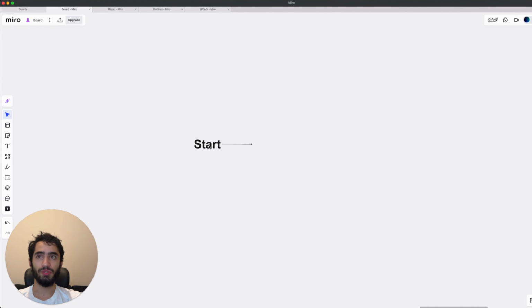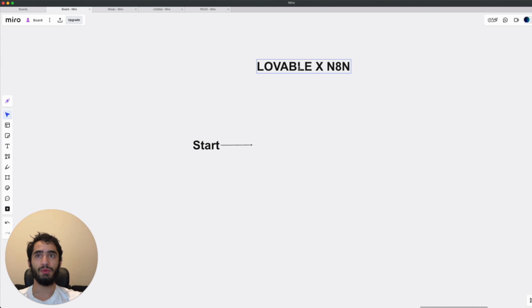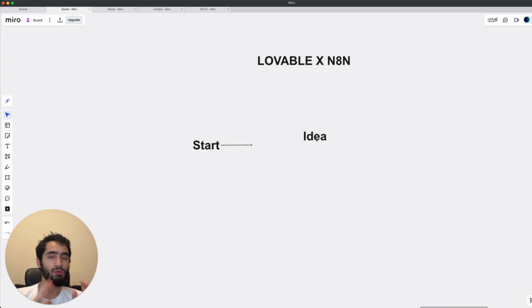Okay, guys, so I'm gonna now define the exact steps that I used to make this app here on Lovable and n8n. So let's just make the title here, Lovable x n8n. What you need to start, right? So to start, you need to start with an idea. And this idea needs to be sort of straightforward because we can't build fully fledged software. You can, but that will take too much time.